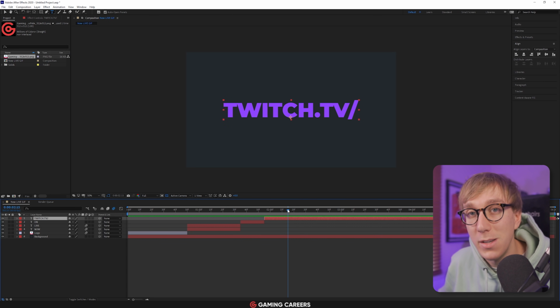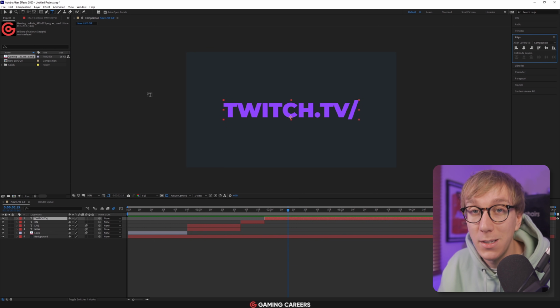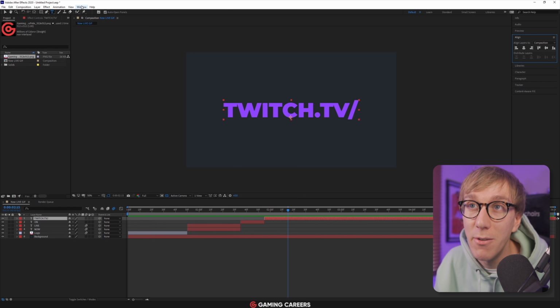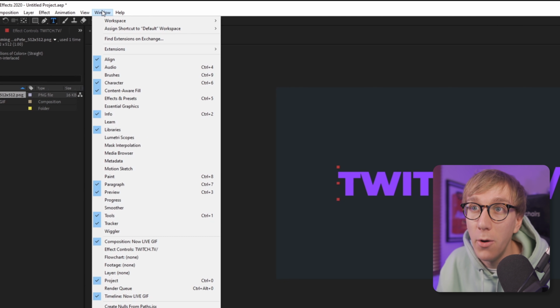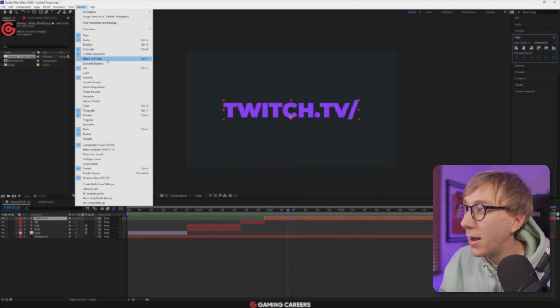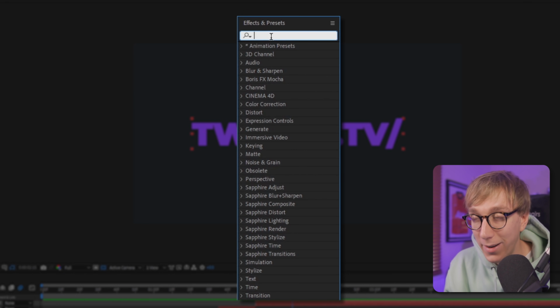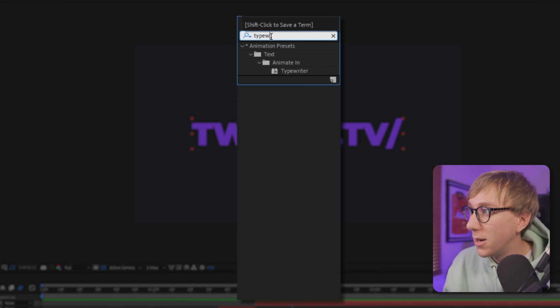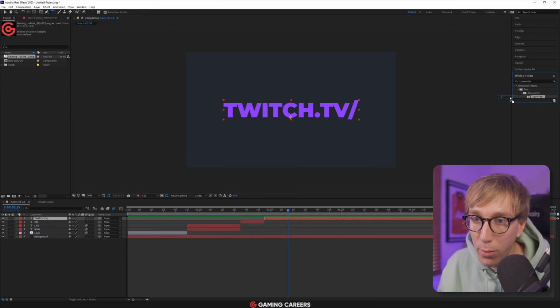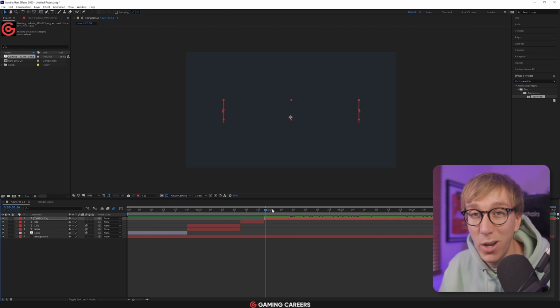And to do that, we're going to be using an effect. So to add an effect, we first need to make sure that After Effects is showing the effect window. So come up to Window, make sure that we have this one, Effects and Presets enabled. And then over here, maybe on the right hand side or wherever you have it set up, we can type in the word typewriter. And there's going to be a text effect called typewriter that we can drag and place onto our twitch.tv layer. Now you'll notice that the word Twitch has disappeared.